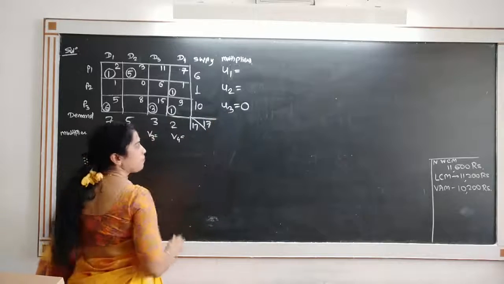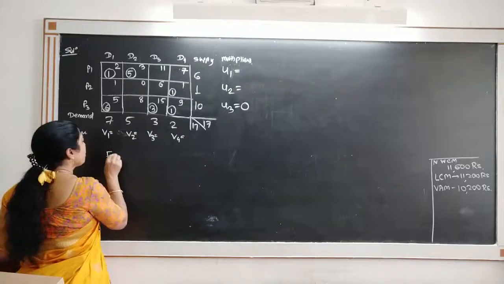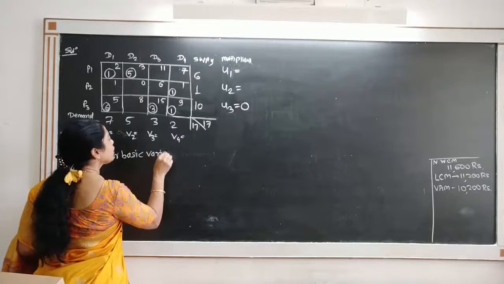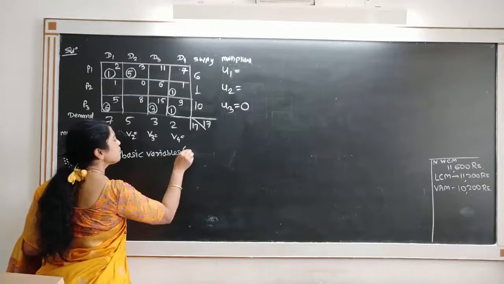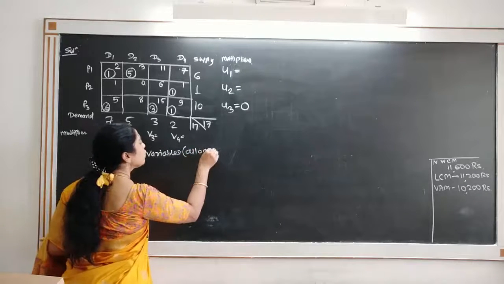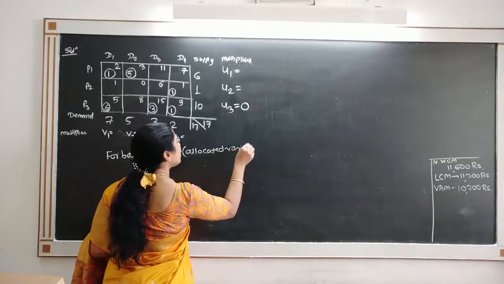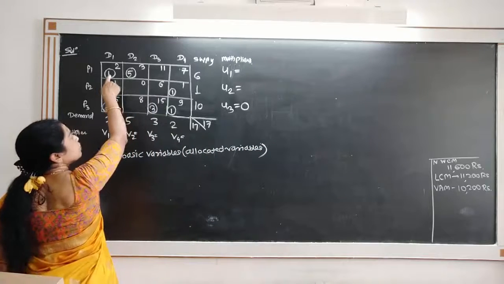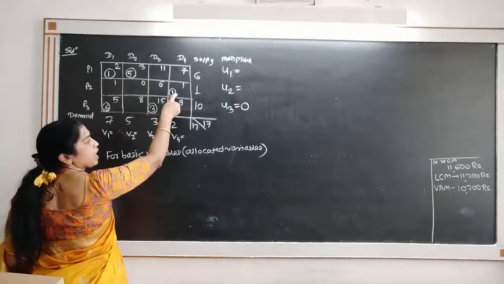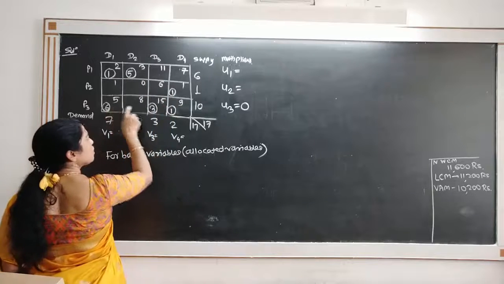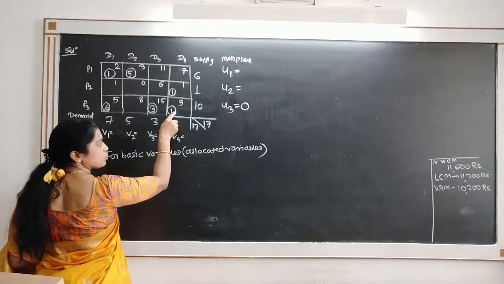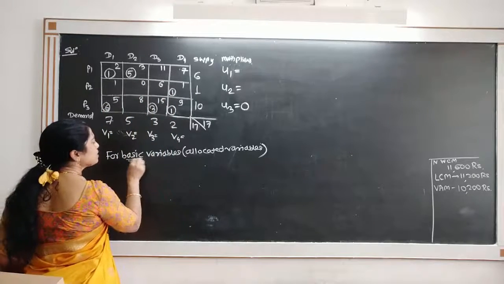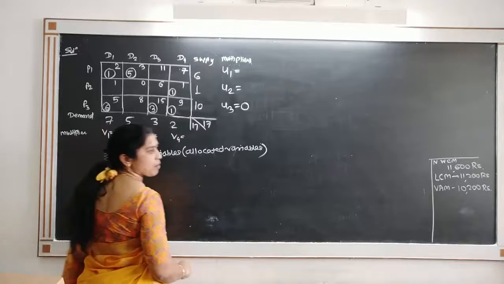What is my aim? These are for basic variables. Basic variables are the allocated variables. Which are the allocated variables? See the allocated variables: x11, x12, x24, x31, x33 and x34. These are allocated variables. All these allocated variables are known as basic variables.